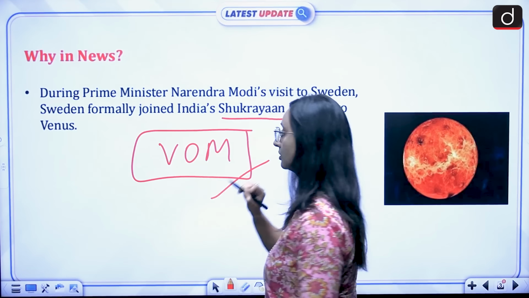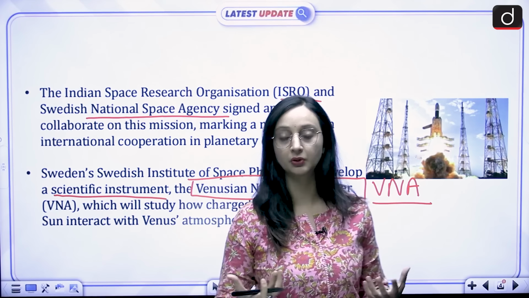So we have this mission that is aimed at understanding the atmosphere of Venus, the climatic conditions on Venus, the volcanic activity, whether or not any active volcanoes are present on the surface of Venus. And in this, Sweden is also going to contribute. How is it going to contribute? It is going to design a scientific instrument, that is the Venusian Neutrals Analyser, and this analyzer is actually going to study the neutral particles or even the charged particles that are present over the surface of Venus, in the atmosphere of Venus.